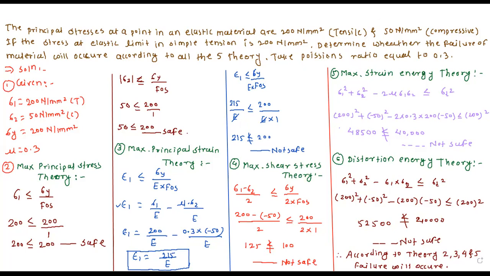So we will solve the next numerical. Please write down fast. A component is subjected to 140 Newton per mm square tensile and 40 Newton per mm square tensile.